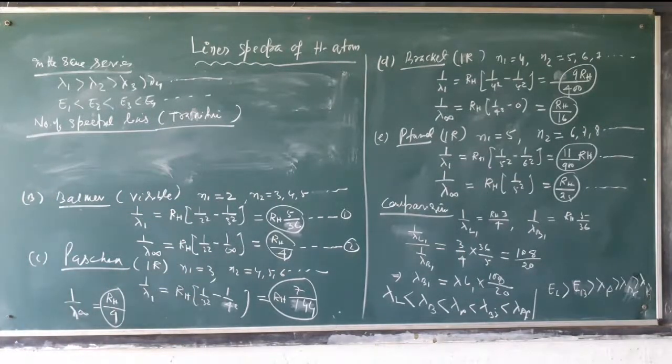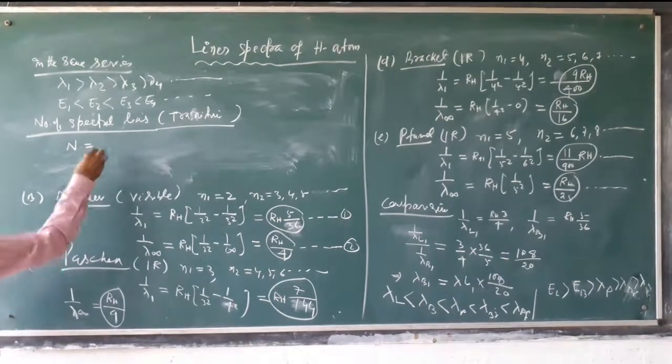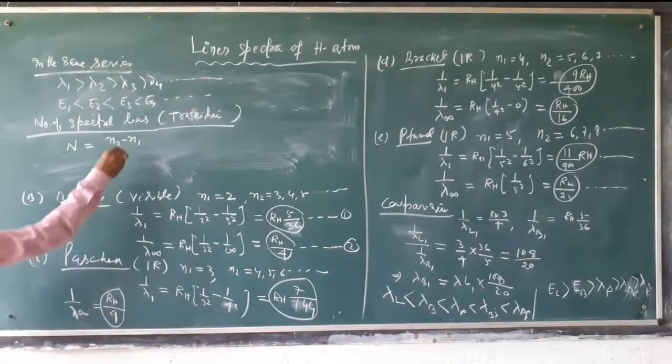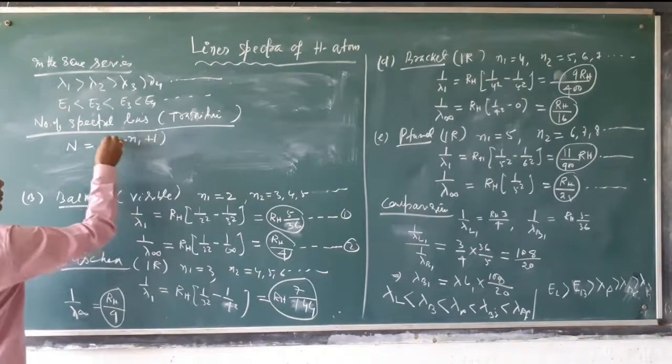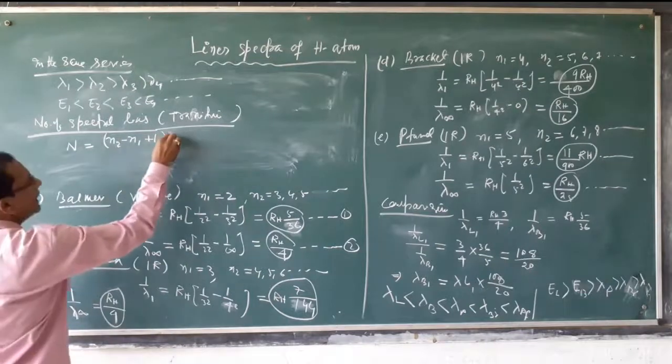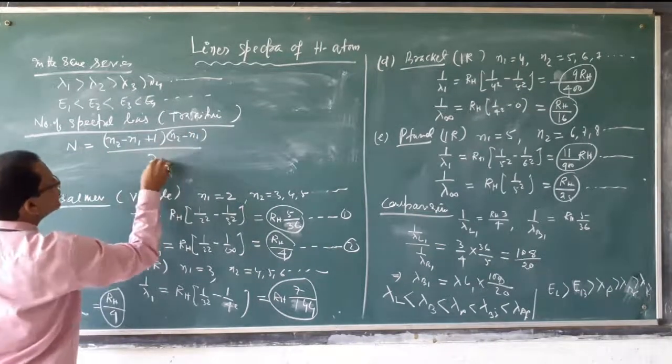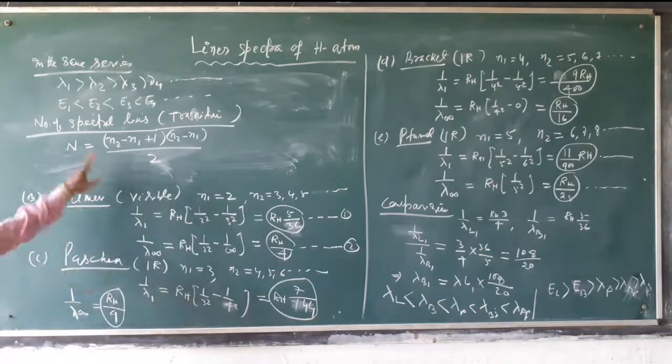Remember the direct formula that number of transitions is equal to (N2 minus N1 plus 1) times (N2 minus N1) by 2. This is the formula of number of transitions.